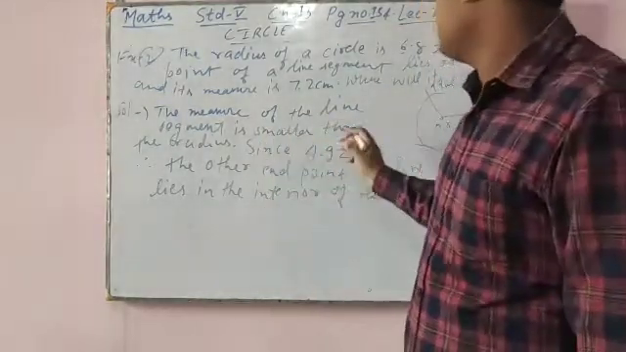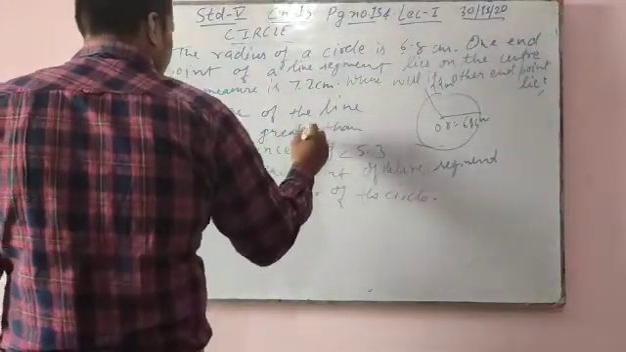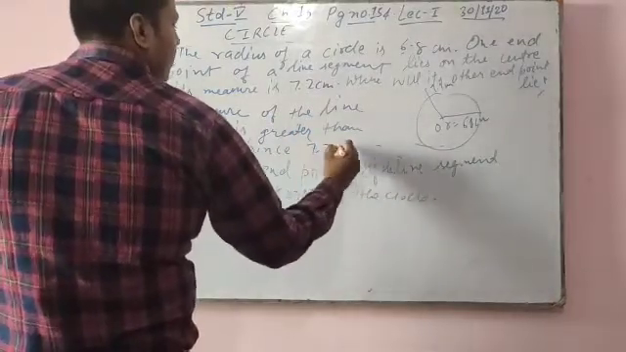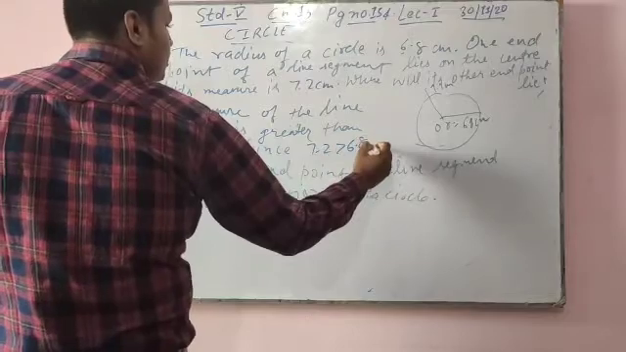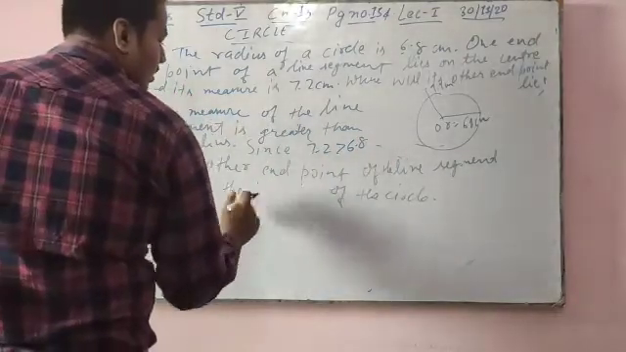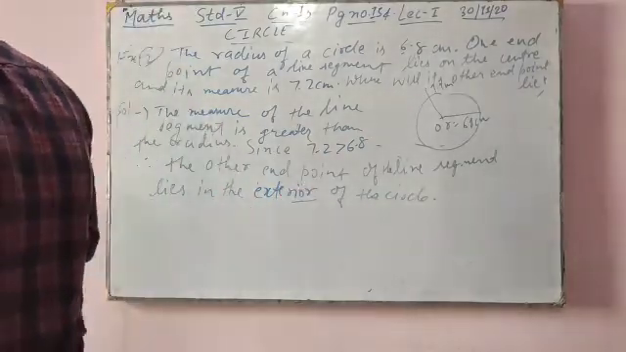So the measure of the line segment is greater than the radius, since 7.2 is greater than 6.8 centimeter. So the other point of the line segment lies in the exterior of the circle. With the help of these examples, we will solve chapter 13.